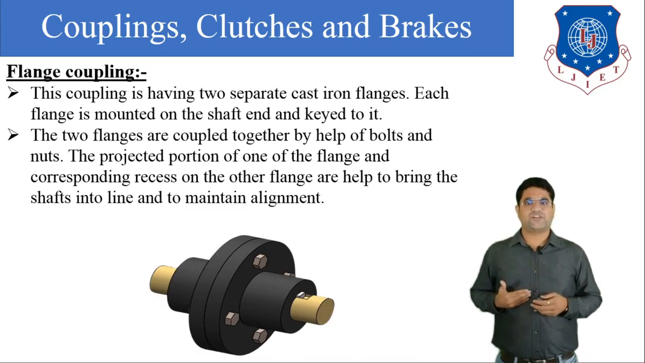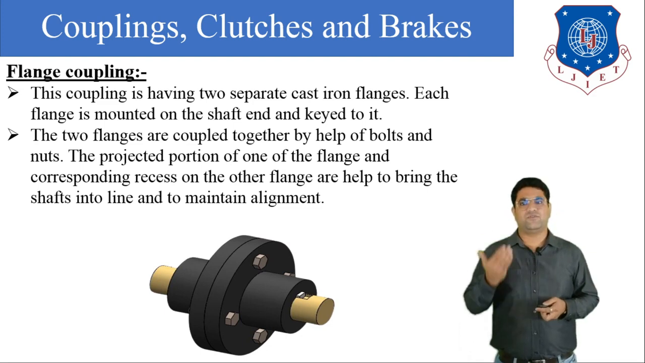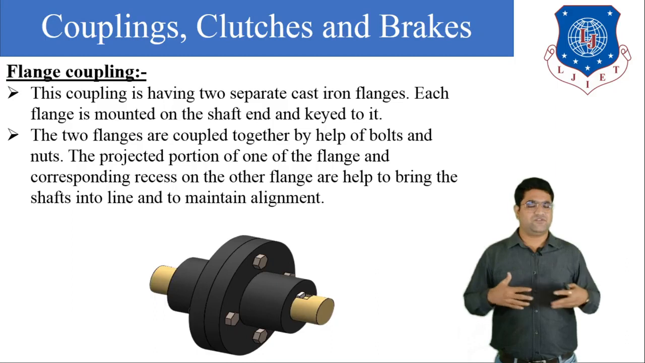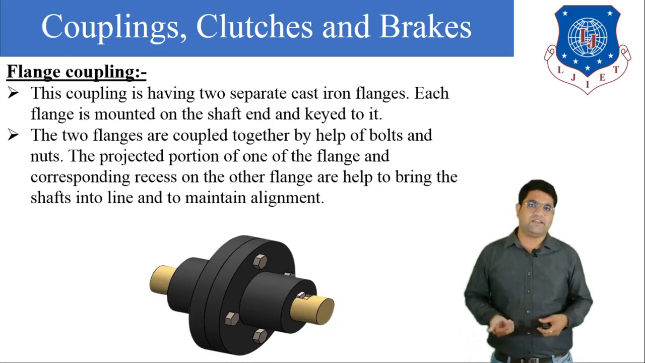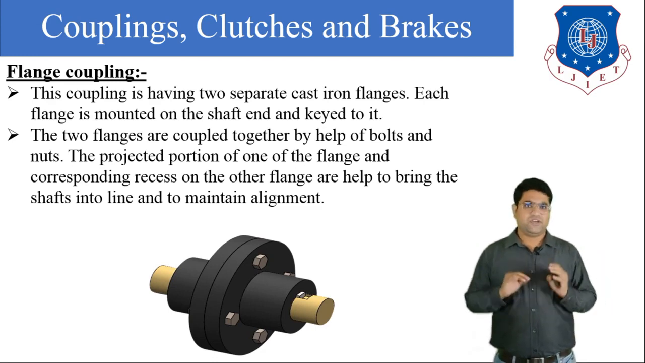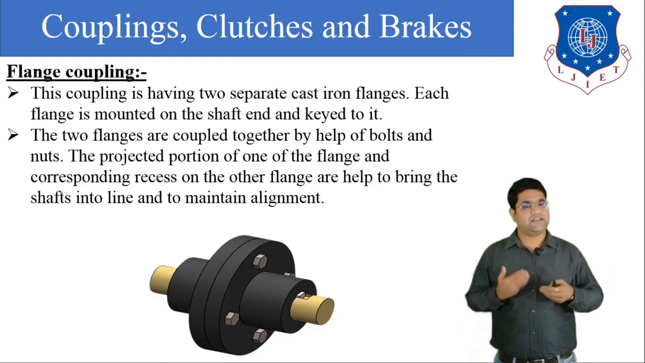The projected portion of one flange and the corresponding recess of the other flange help to bring the shafts into line, or into contact. So generally this type of coupling is used for axially aligned shafts. It cannot be used for misaligned shafts.